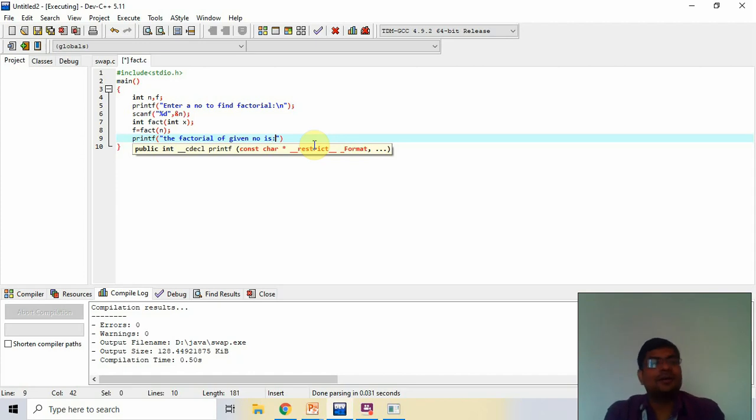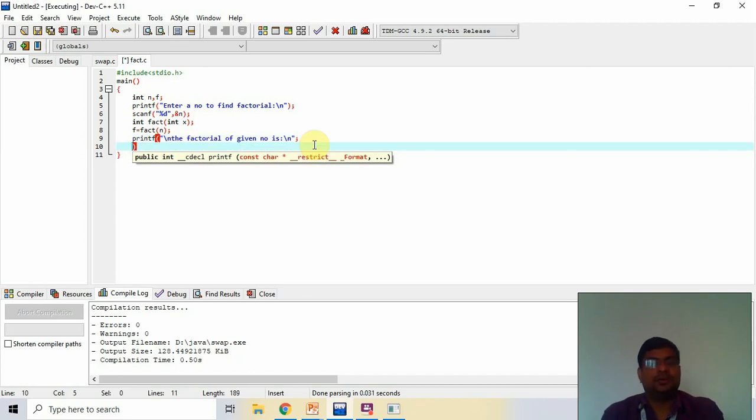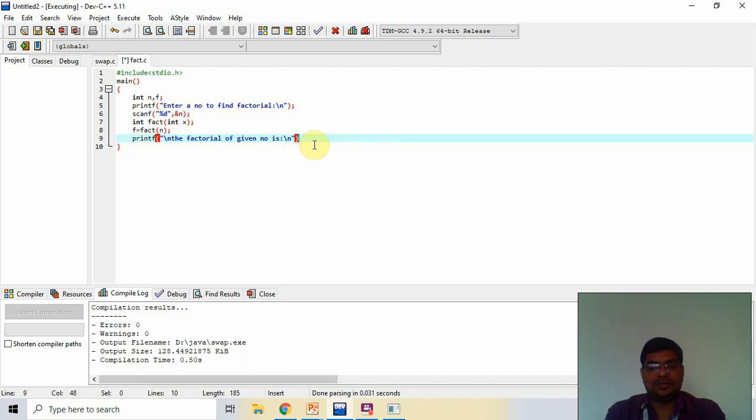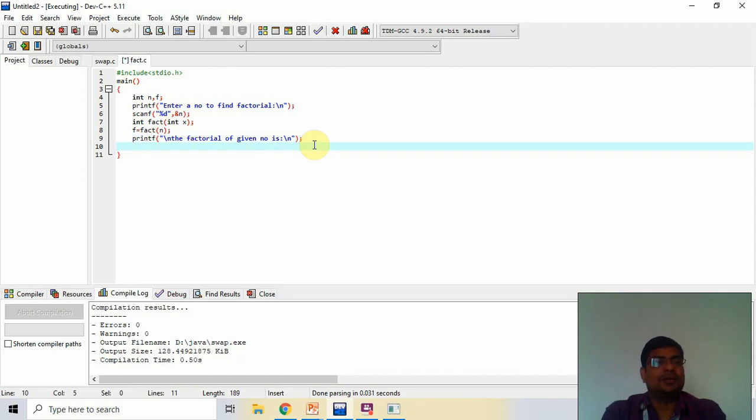Okay. Now use the slash n also. Semicolon. Always a mistake, a universal mistake. Now I can return 0. That is the main function coding.